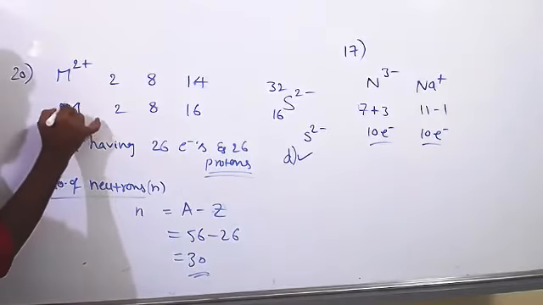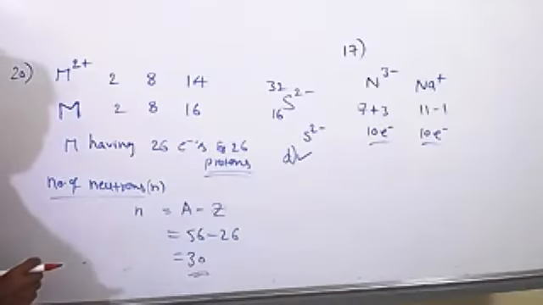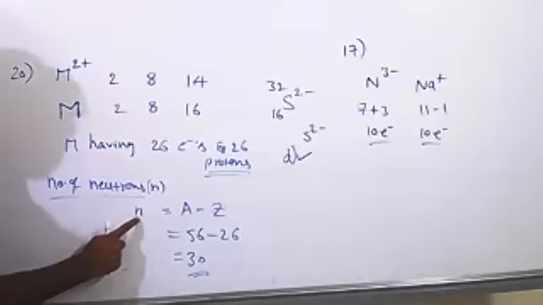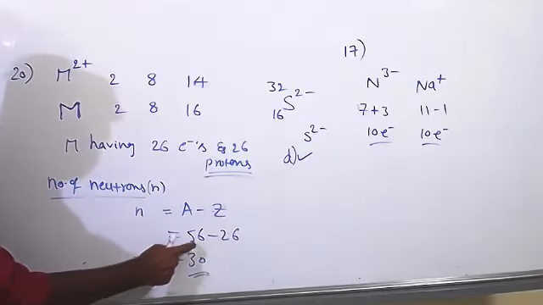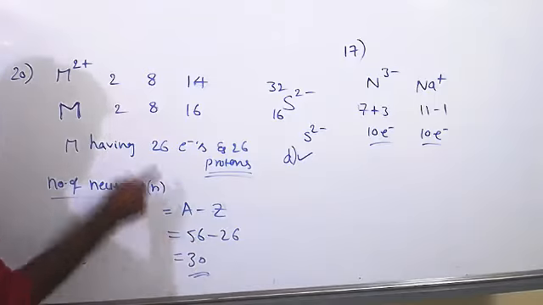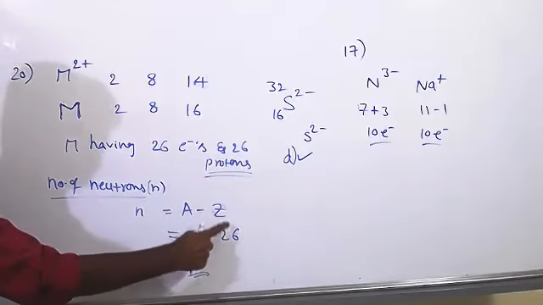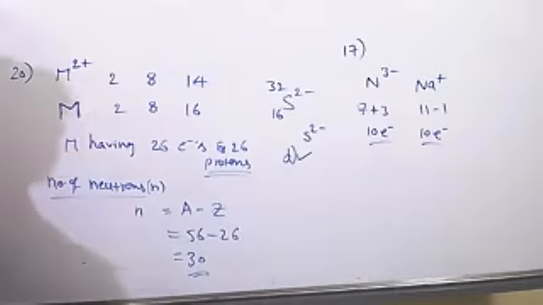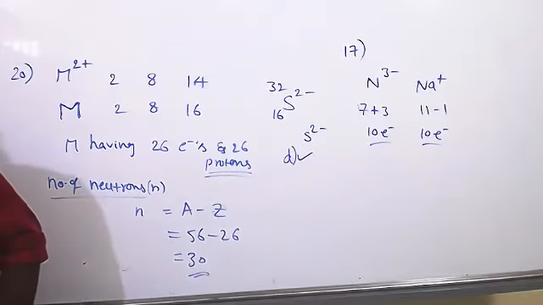A neutral species always has the same number of electrons and protons. Now we have to calculate the number of neutrons. Number of neutrons N is equal to mass number minus atomic number. The mass number is given in the question, the mass of the species is 56, minus atomic number 26, that means number of protons. 56 minus 26 is 30. So the number of neutrons becomes 30. Okay, sir, thank you.